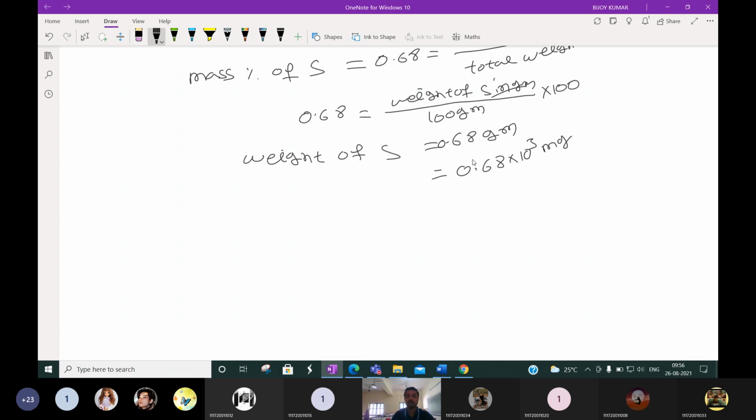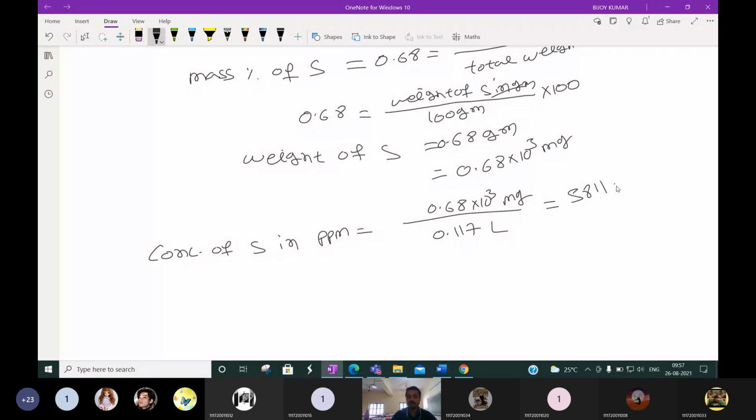Now the concentration of sulfur in ppm is equal to the weight of sulfur in milligram, which is 0.68 into 10 to the power 3 milligram, divided by the volume of LDO in liter. How much did it come? 0.117 liter. So the answer will be 5811 ppm.